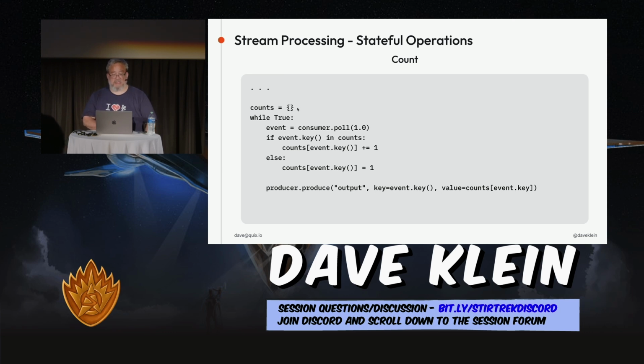Here we've set up a dictionary ahead of time just called counts, and then we check if the key is already in the counts dictionary, then we'll go ahead and grab that out of the dictionary and increment its value by 1. If it's not there, then we'll add it to the dictionary and set the value at 1. So again, really simple, straightforward, but you can do quite a bit with this basic principle. And then we produce the output of that to another topic using the key and then the current count.